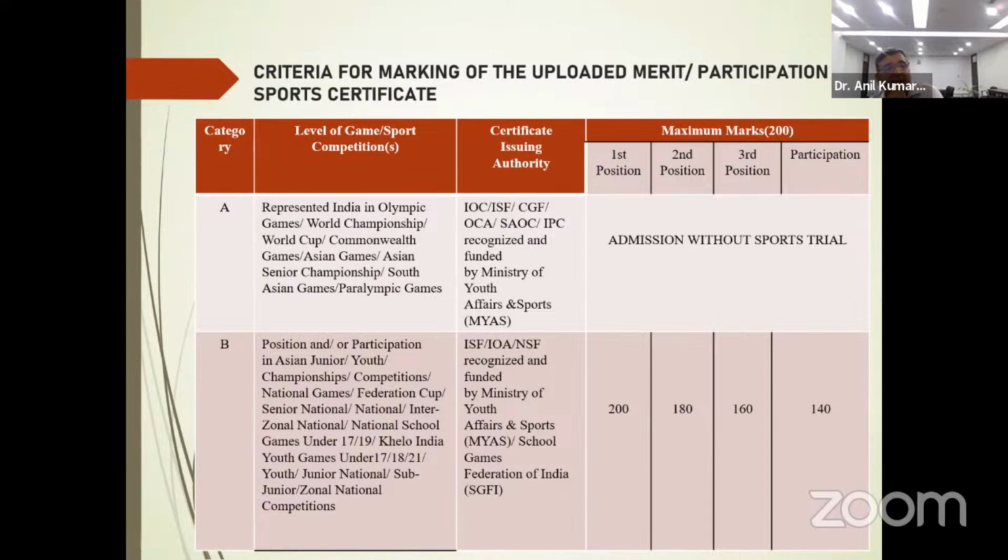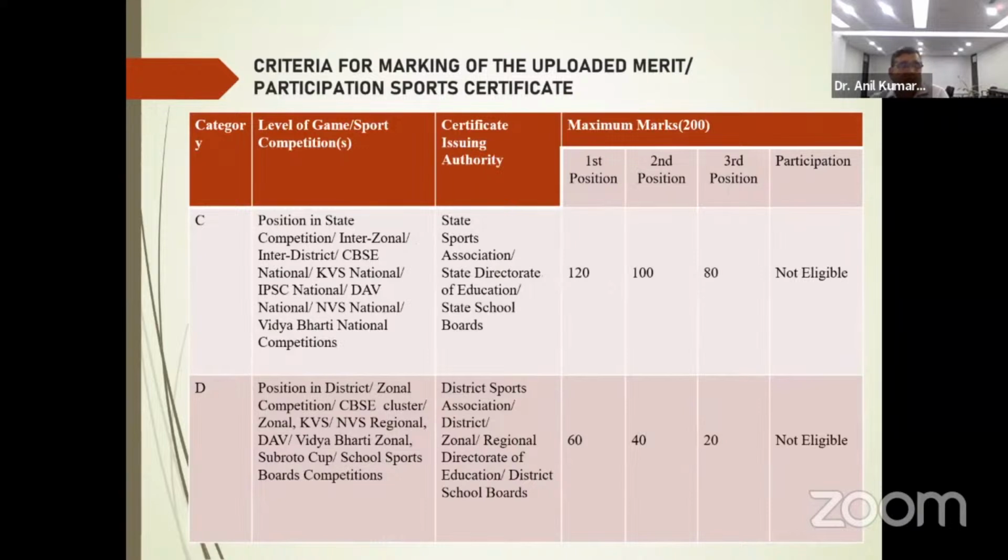Then the National Games, Federation Cup, Senior National, National, Interzonal National School Games under 17-19, Youth Games 17, that is Khelo India under 17, 18, 21, Junior National, Sub-Junior National, Junior National, all will come in your B category. Then comes the C category, that is the state level or the interzonal level. It will comprise the CBSE National, KVS, IPSC, DAV, Navodaya Vidyalaya, Vidya Bharati, and all.